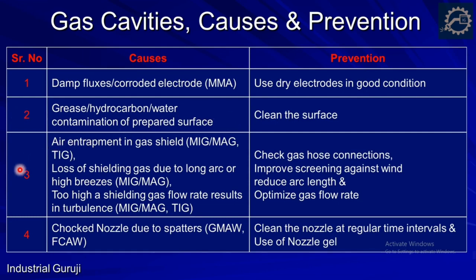Shielding gas plays a major role against porosity. So for air entrapment, loss of shielding gas due to long arc or high breeze, and too high a shielding gas flow rate, check gas hose connections, improve screening against draughts, reduce arc length and optimize the gas flow. This will surely result in the reduction of porosity in the weld. Similarly, a choked nozzle due to spatter in GMAW can cause porosity. So to avoid this, clean the nozzle at regular time intervals and use nozzle gel.